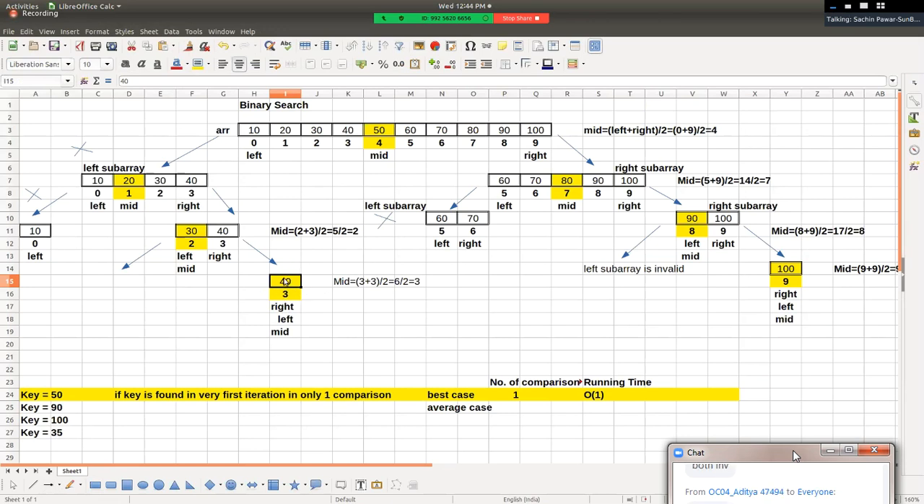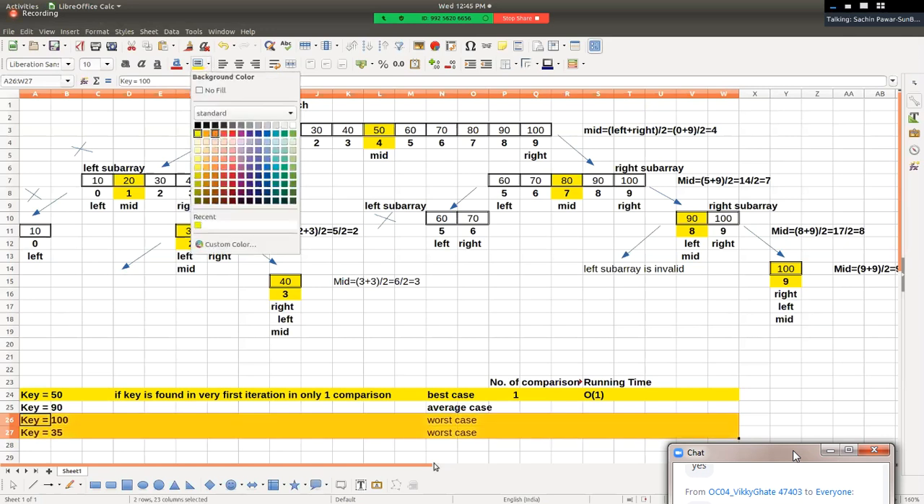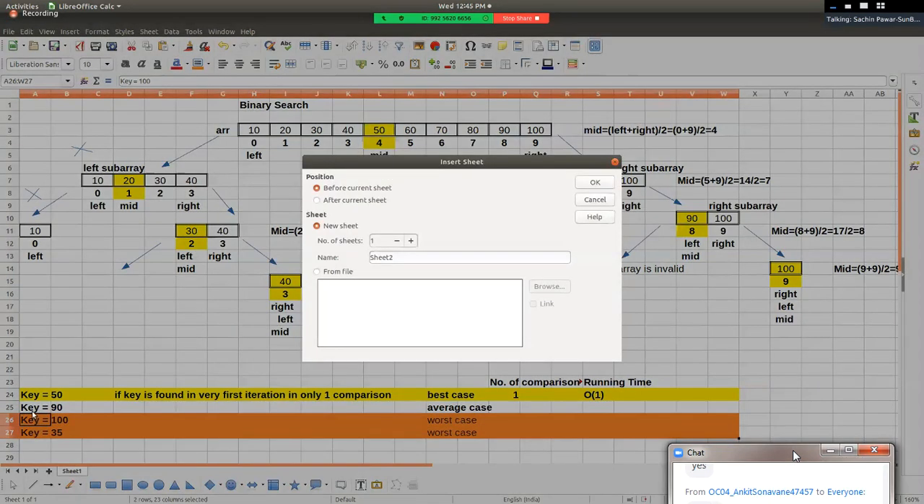and hence yes, we want to compare finally 35 with 40. Are they equal? No. And hence, sir, if the left sub array itself is invalid, it means the key is not found. Key is not found in how many comparisons? 1, 2, 3, 4. So don't you think it is also a worst case? This is also a worst case. Hello friends, so we have considered different cases here, we checked for different cases, right.